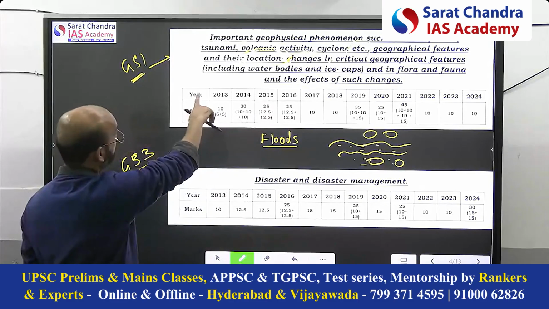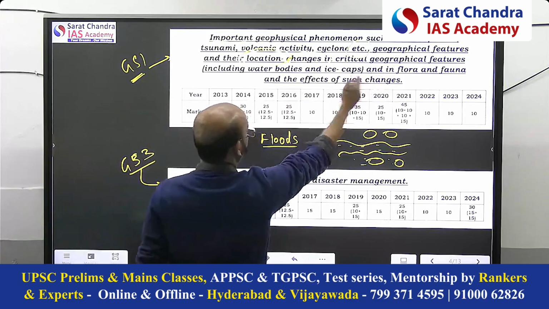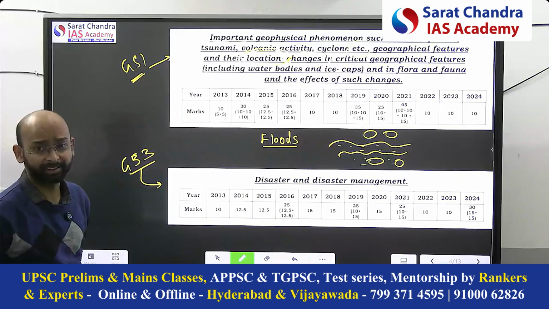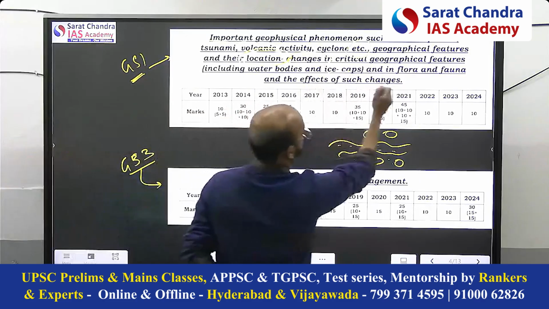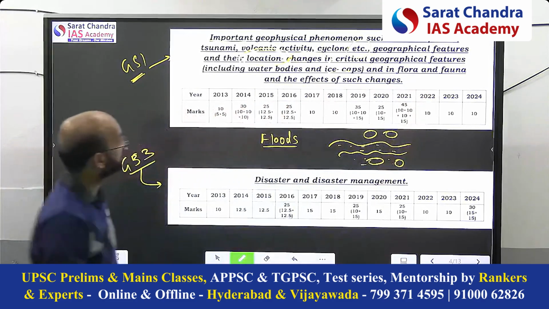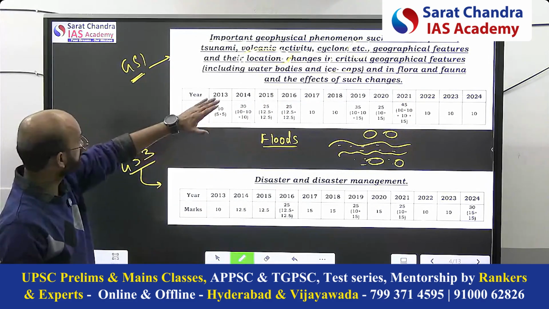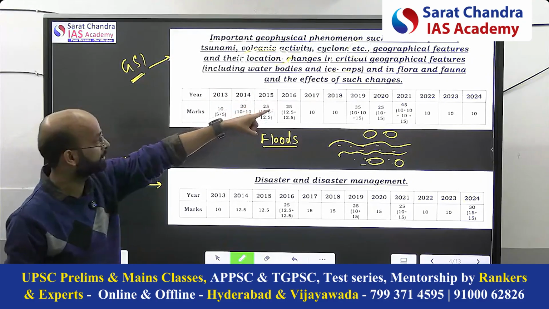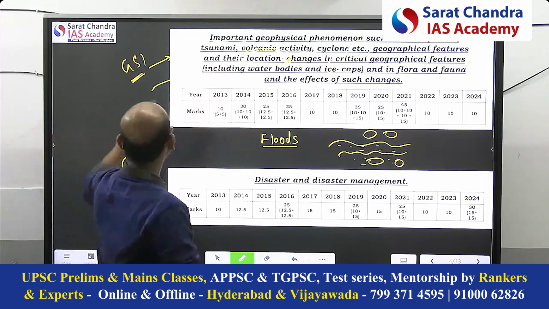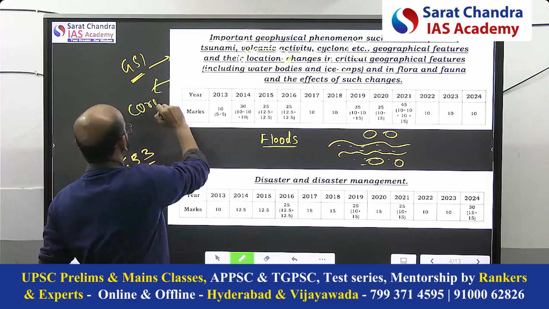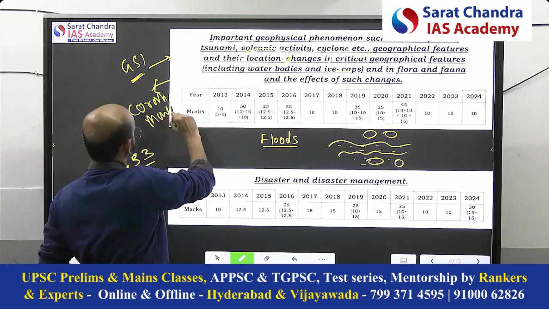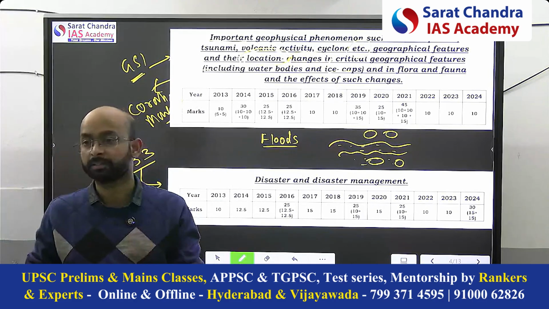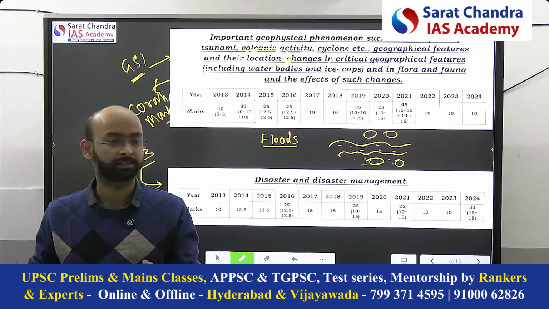Critical geographical features including water bodies and ice caps. So that question we will also see, like how they impact the Arctic, Antarctic, the ice caps, and the flora and fauna, and the effect of such changes. So geographical features and their location changes in the critical geographical features including water bodies and ice caps. Especially they ask about corals, mangroves, and how their ecosystem is changing because of certain changes in the physical as well as the ecological factors.